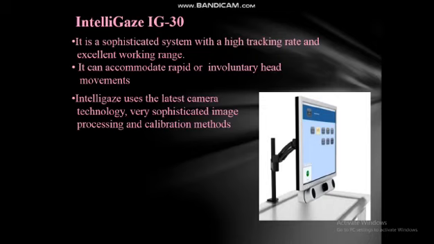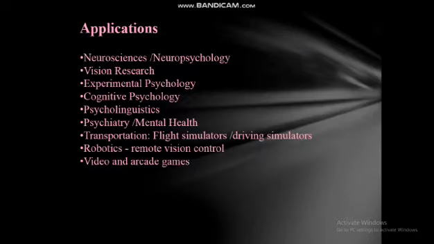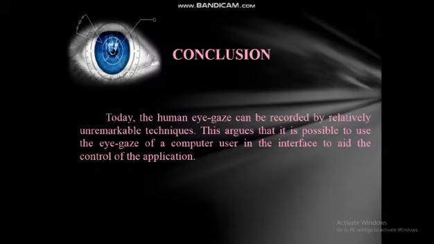Intelgaze IZ30, which is the extension or future work of the initial eye gaze system. The difference between the initial eye gaze system and the Intelgaze IZ30 is that it is a sophisticated system with a high tracking rate and an excellent working range. It can accommodate rapid or involuntary head movement. Intelgaze uses the latest camera technology, very sophisticated image processing and calibrating methods. Applications. Some of the applications are neuroscience, vision research, robotics, video games, etc.